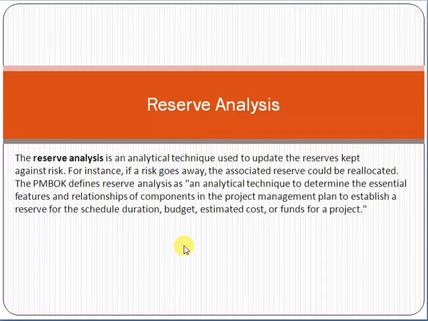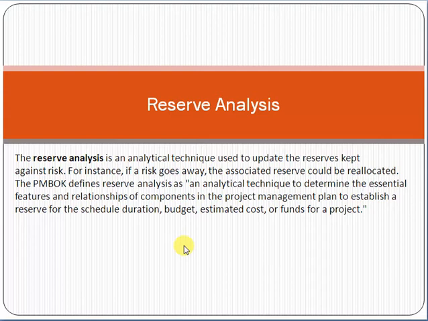Friend, reserve analysis is an analytical technique used to update the reserve kept against risk. For instance, if a risk goes away, the associated reserve could be reallocated. As per the PMBOK definition, it is an analytical technique to determine the essential features and relationships of components in the project management plan to establish a reserve for the schedule duration, budget, estimated cost, or funds for a project.